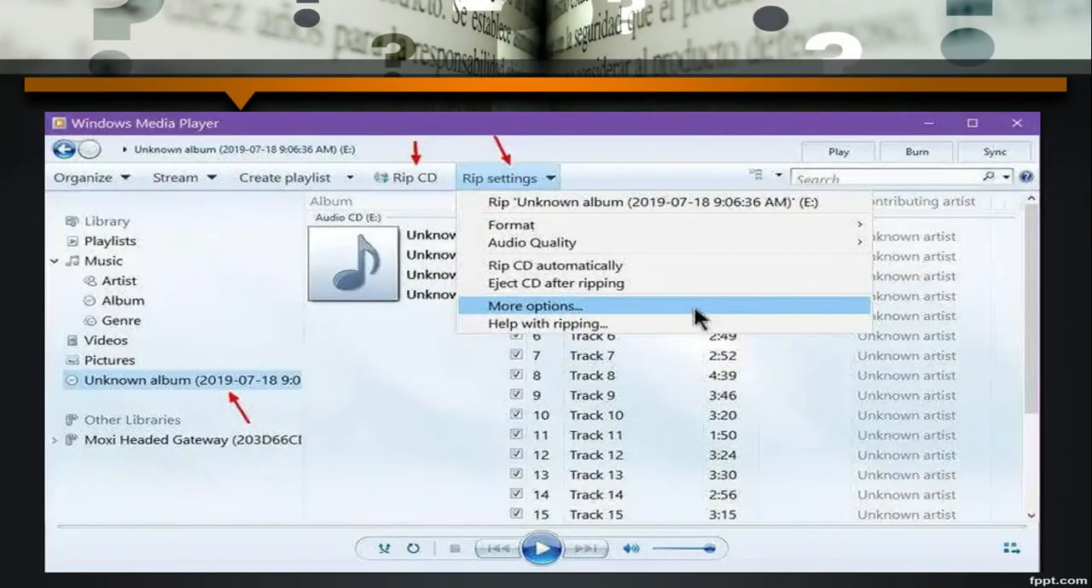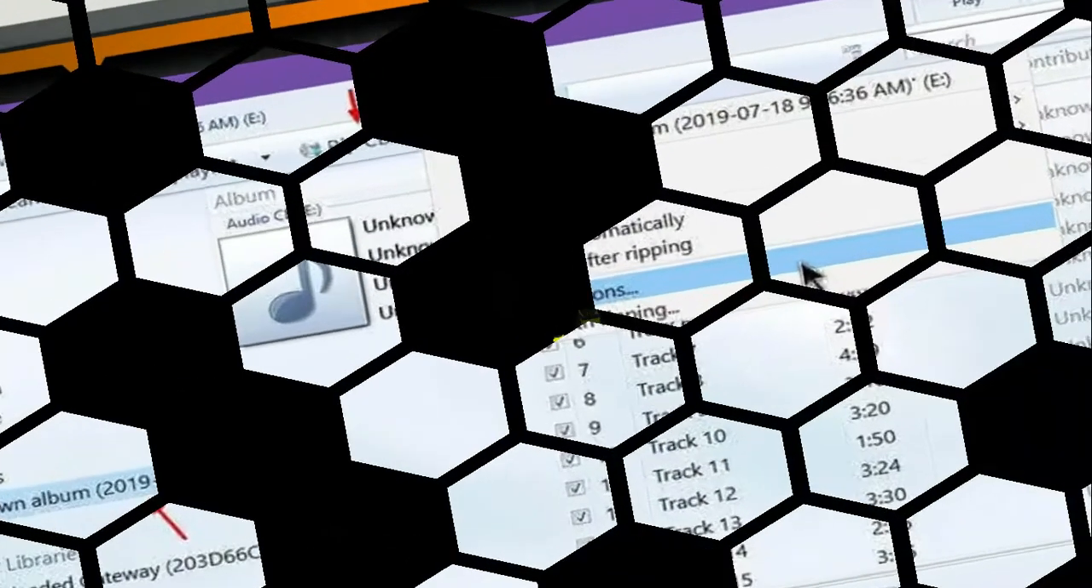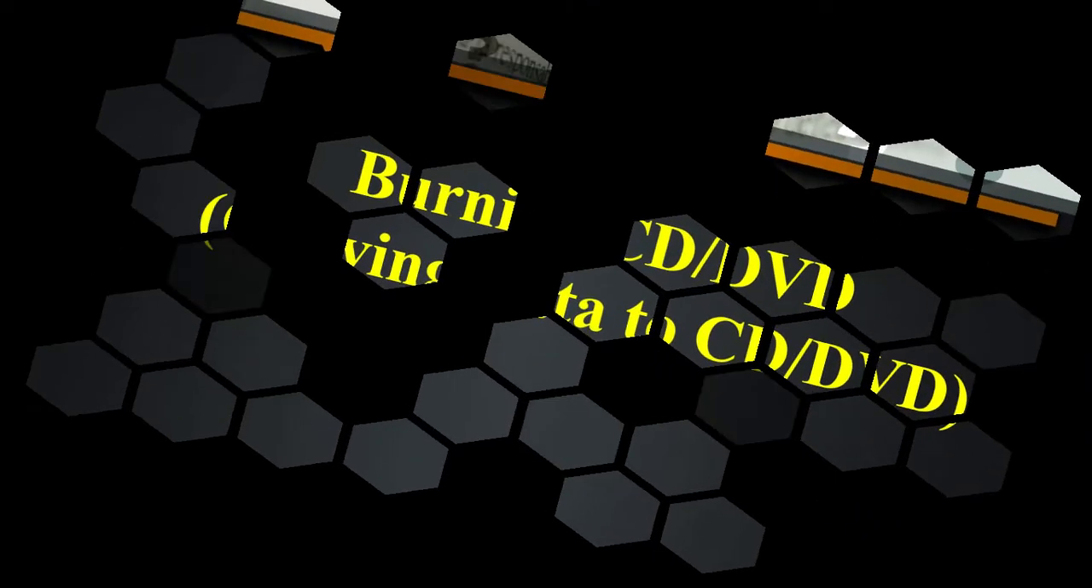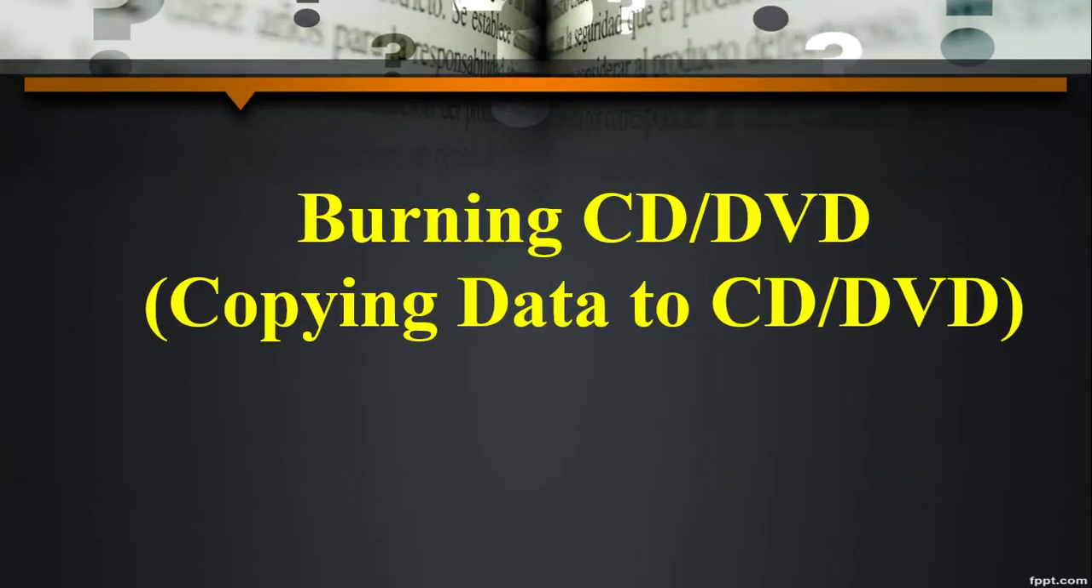In addition, if you want to change the rip settings, click on the Rip Settings button, then choose the More Options for additional settings for ripping. Clear everyone? When the ripping completes, all of it is stored in your library, and you can create a playlist and then play the music also.